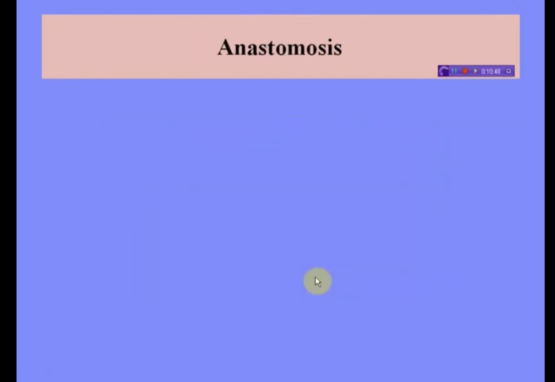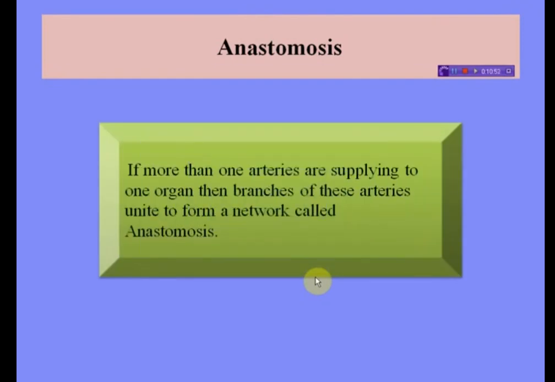Next comes anastomosis. What is anastomosis? If more than one artery is supplying one organ, then branches of these arteries unite to form a network called anastomosis. So an anastomosis in a network of streams is the reconnection of two streams that previously branched out, such as blood vessels. It refers to connection between blood vessels.